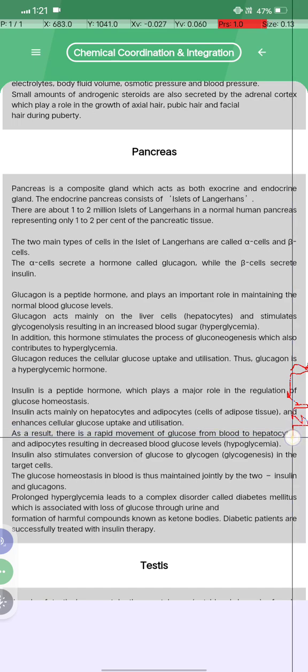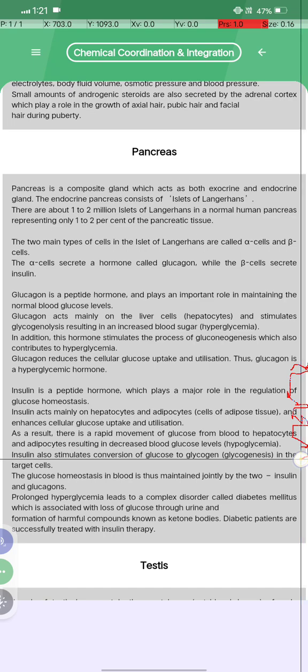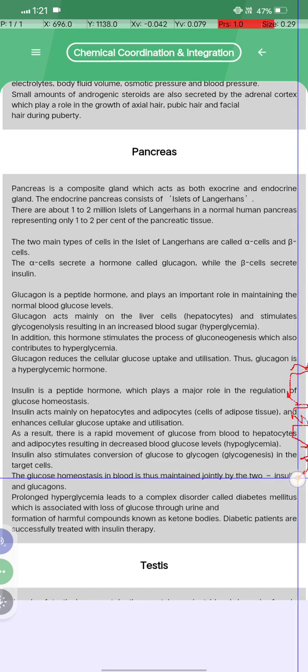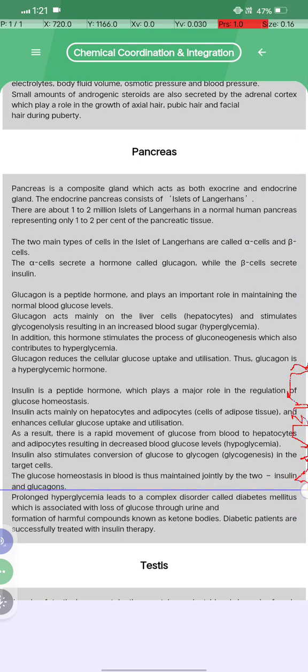As a result, there is a rapid movement of glucose from the blood to hepatocytes and adipocytes, resulting in decreased blood glucose level, hypoglycemia. Insulin also stimulates the conversion of glucose to glycogen, glycogenesis, in the target cells. Glucose homeostasis in the blood is thus maintained jointly by insulin and glucagon.